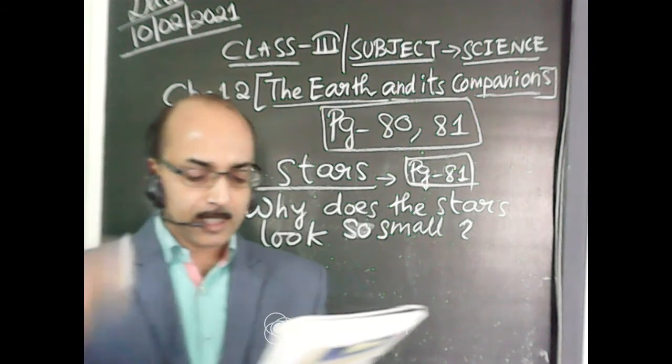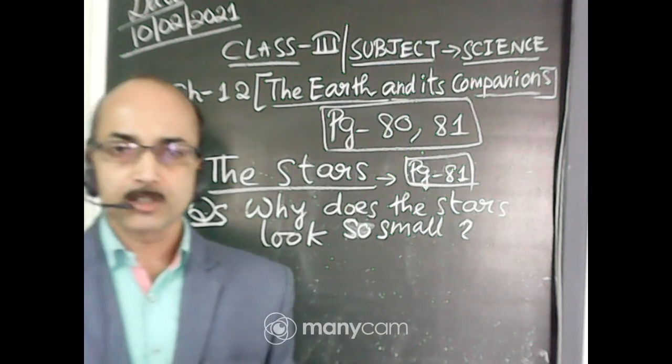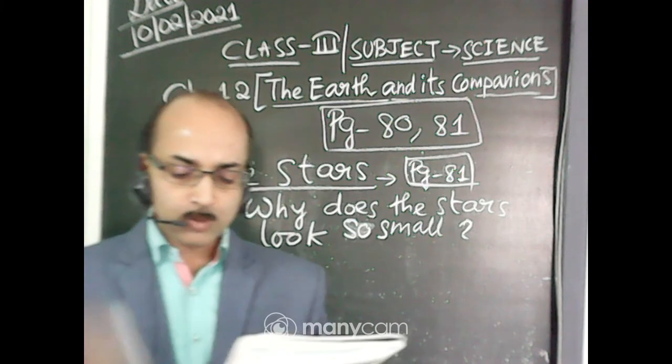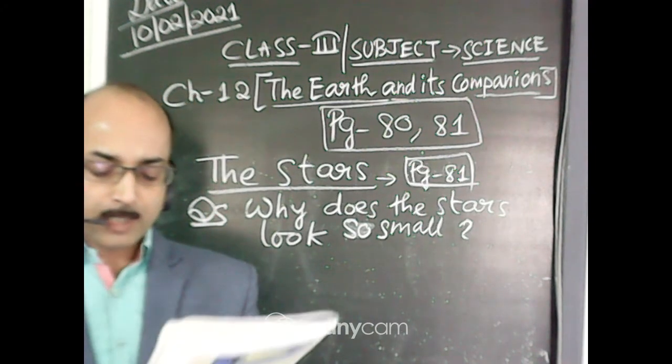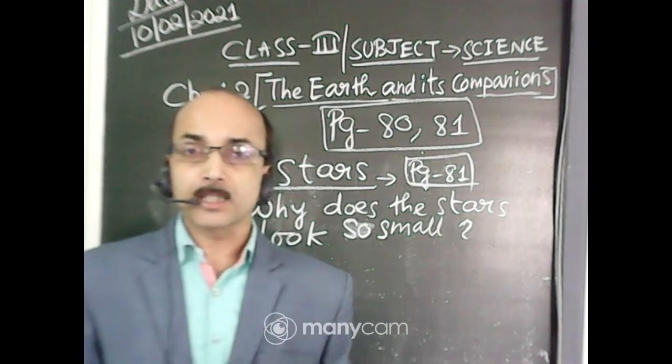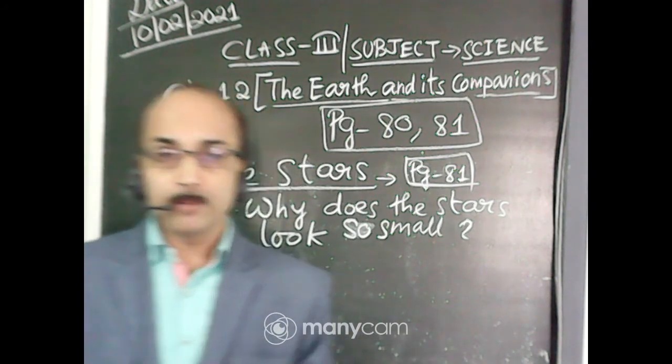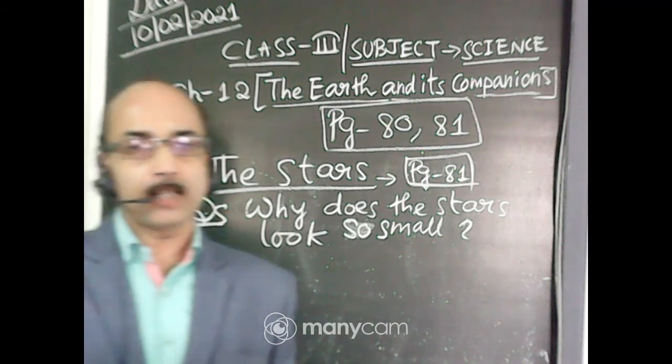Stars are there in the sky day and night. Okay, we are able to see the stars only at night because during the daytime the sunlight is brighter than the light of the star. So remember this one, a very important line you can underline here.